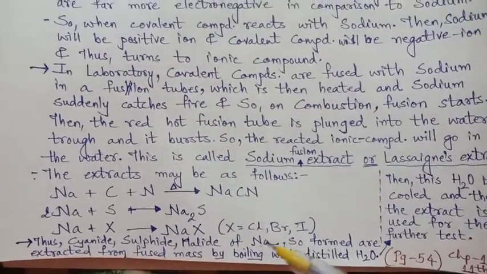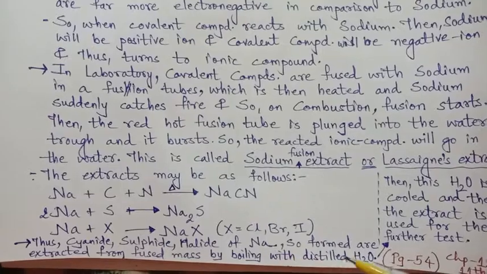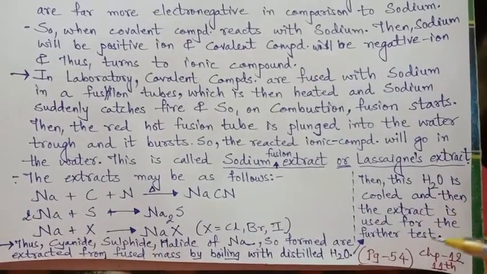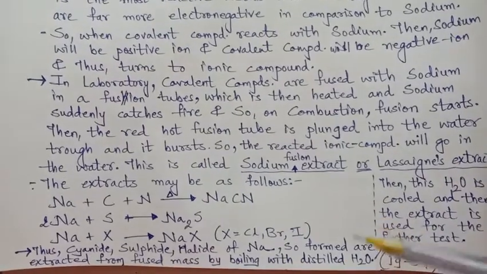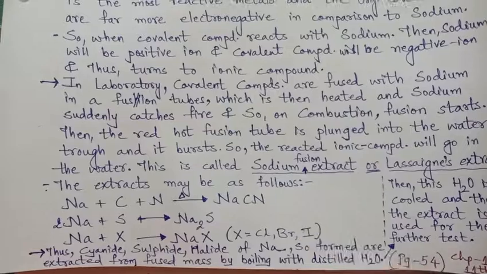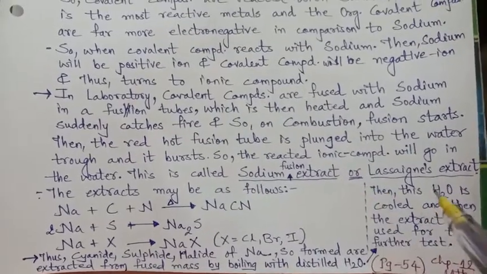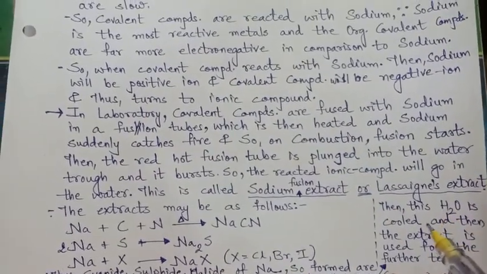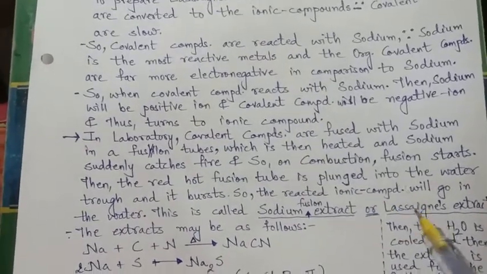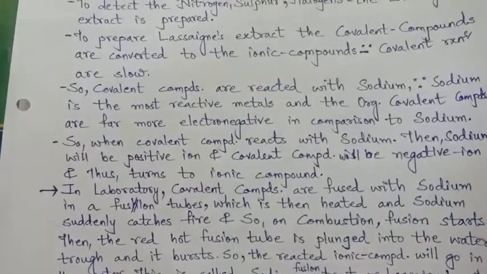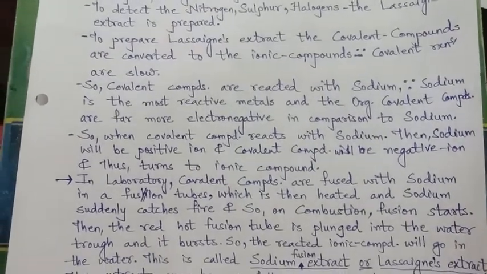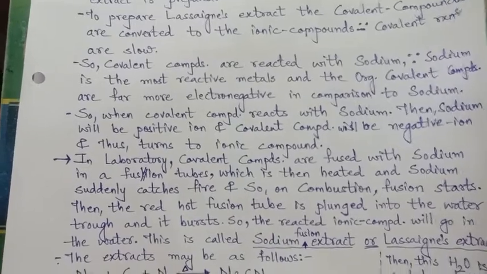So the mass boiled with distilled water is then cooled, and the extract is further used for the respective nitrogen, sulfur, halogen tests. This is called Lassaigne's extract or sodium fusion extract. That is step 2. Now in the next video, we will see the other detection tests for the respective elements present in the organic compound.